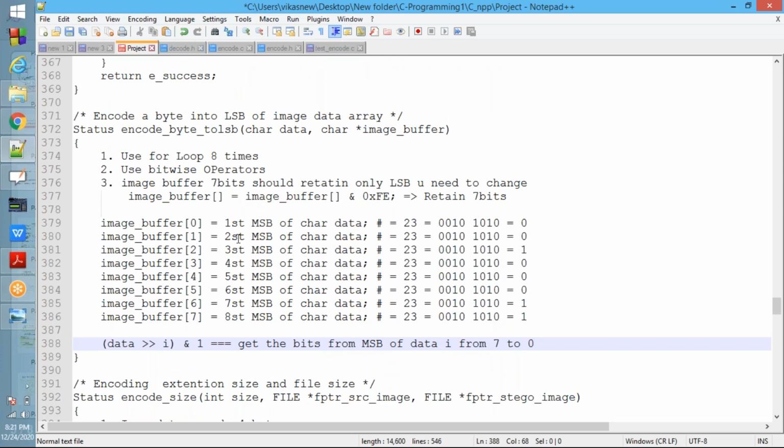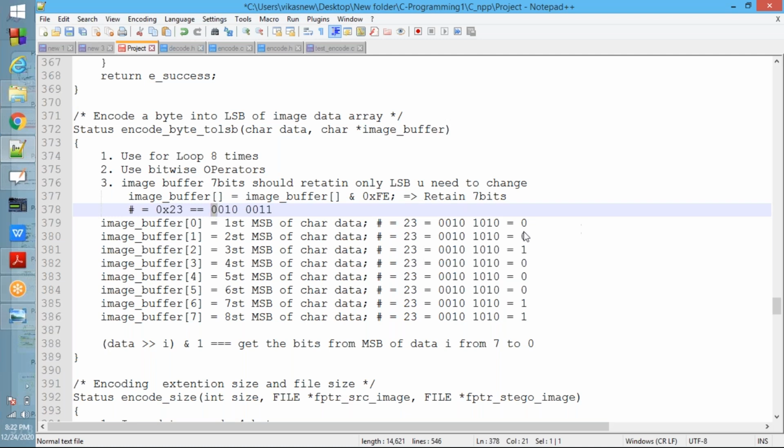See that MSB, the most significant bit. I told you, we need to encode from the MSB bit. See now, the hex value is 0x23, and 0x23 is 0010 0011. So here what you need to do, first you need to encode from the MSB.